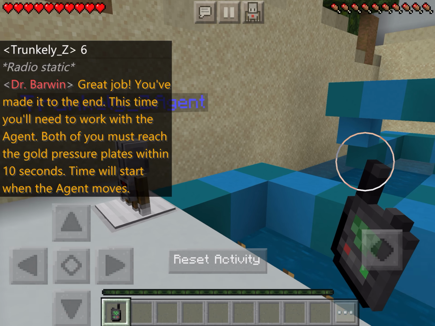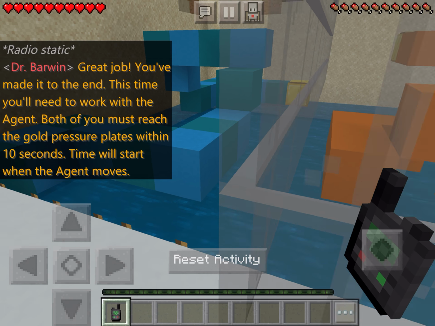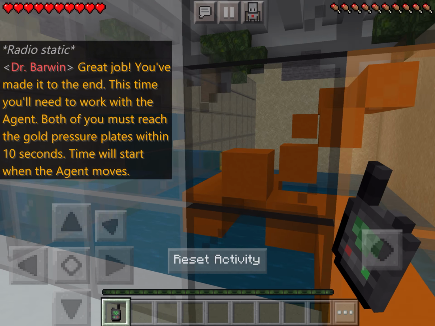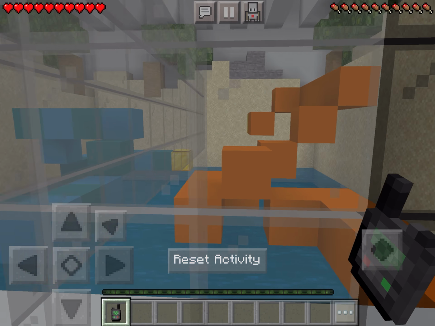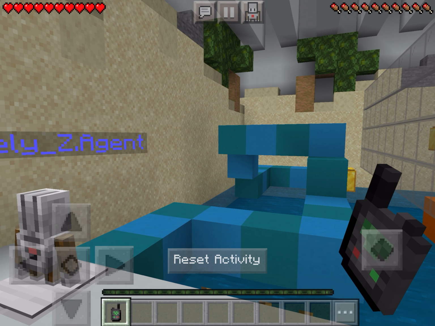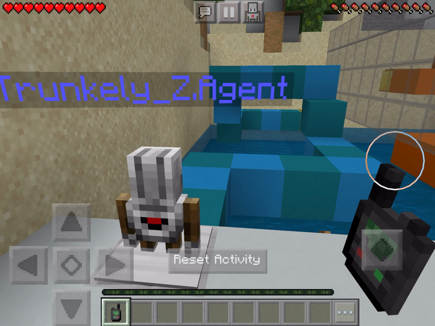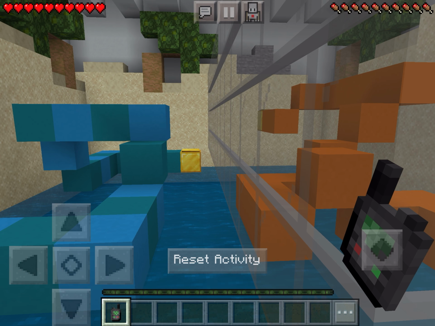Ooh, this one. I'm going to have you do this one on your own. Just worry about getting him to the end. Don't worry about getting to the end yourself, because doing this on the iPad is nearly impossible. This took me like 20 minutes to do. So just worry about programming your little agent so that he can get all the way to the end. It won't tell you your activity is completed because you don't get to the end in time.